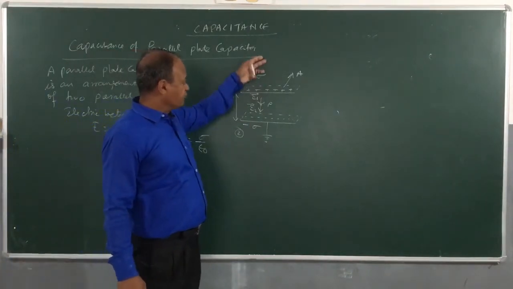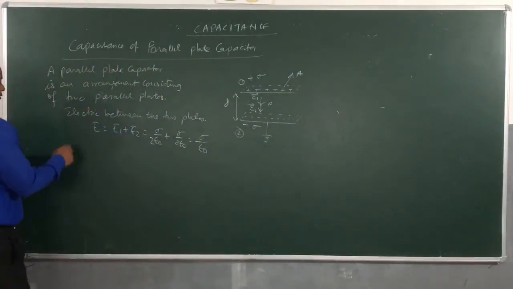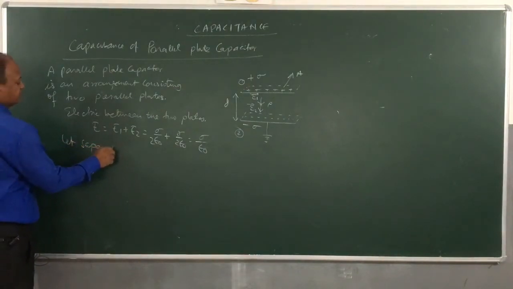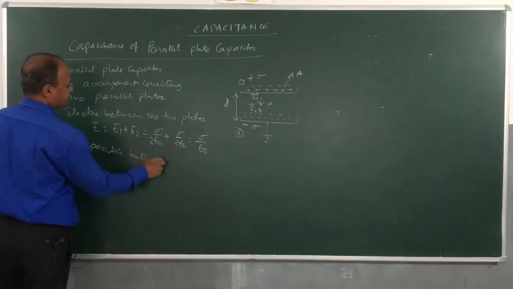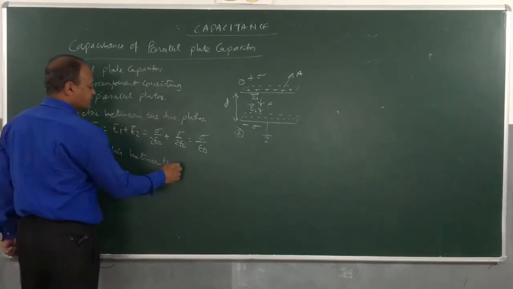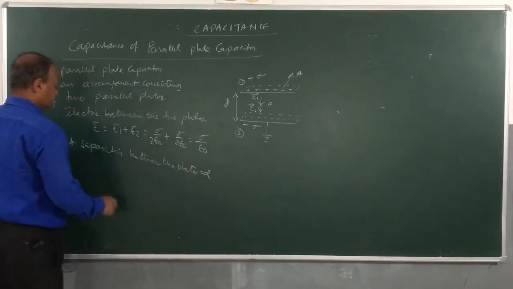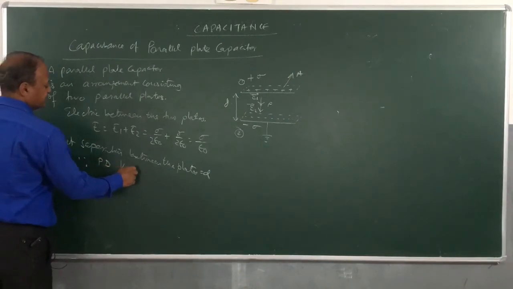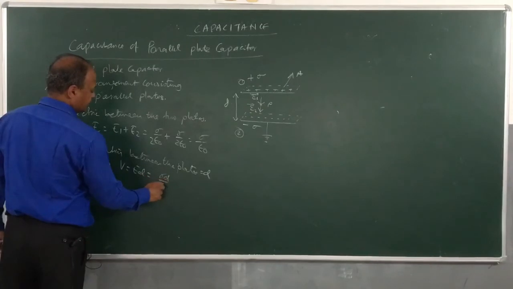And if I take any point outside, they will cancel out. Now let the separation between the plates be D. Separation between the plates is equal to D. Therefore, the potential difference V will be E into D, which will be sigma into D by epsilon naught.